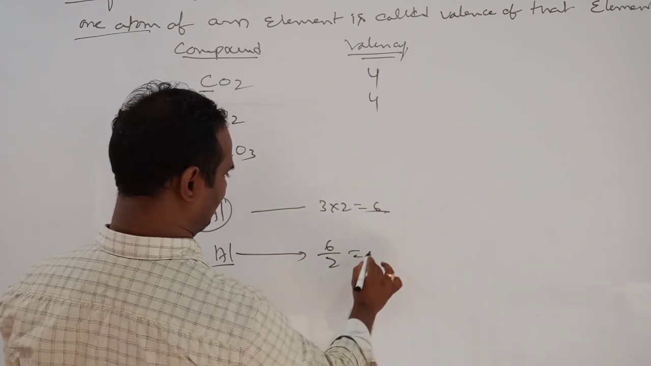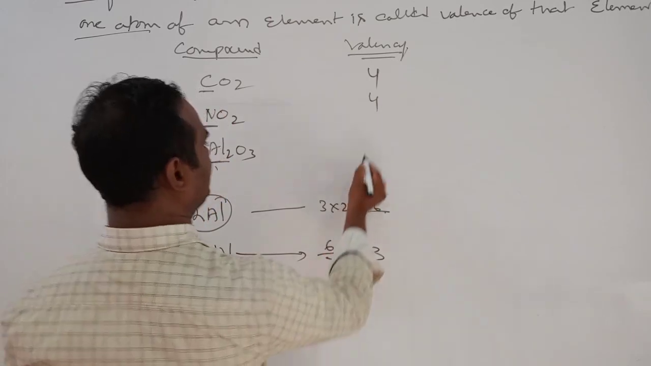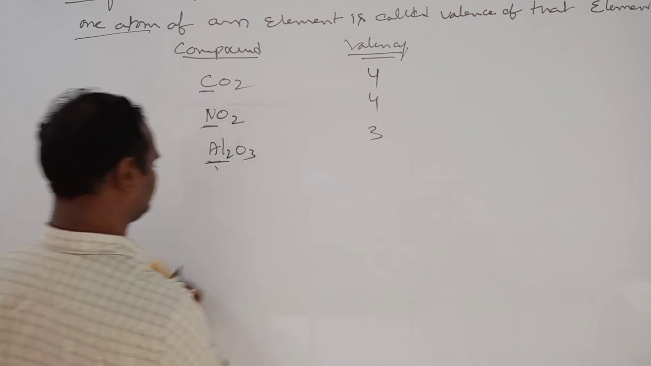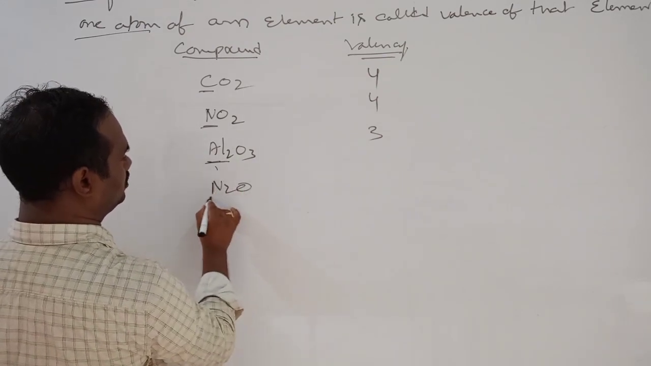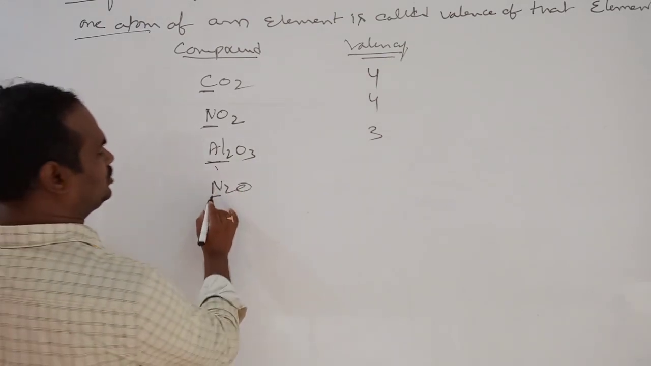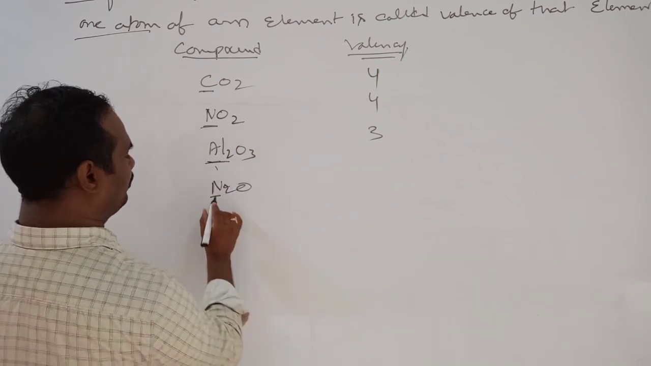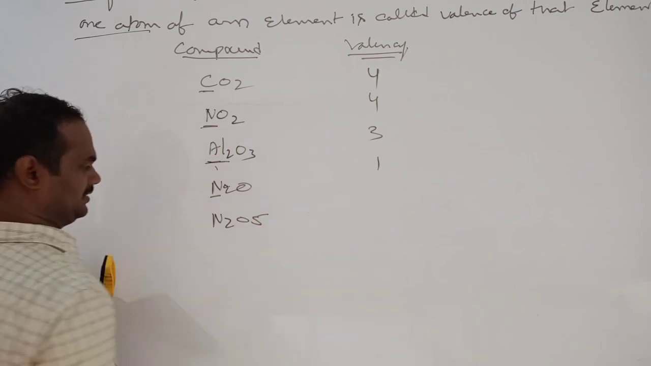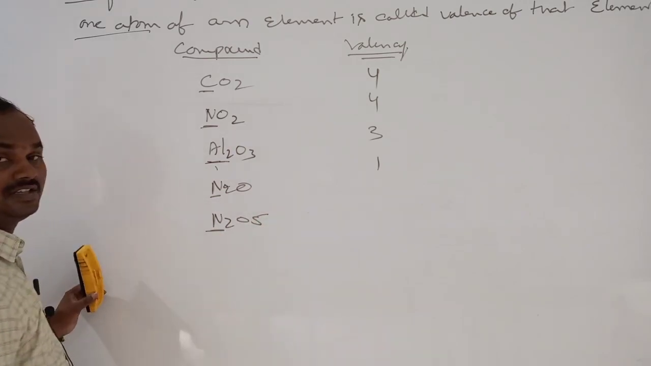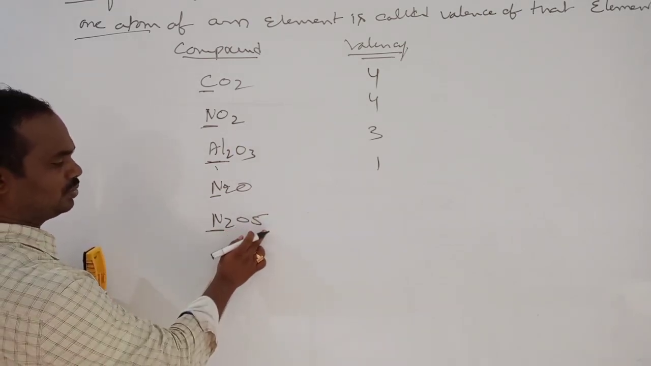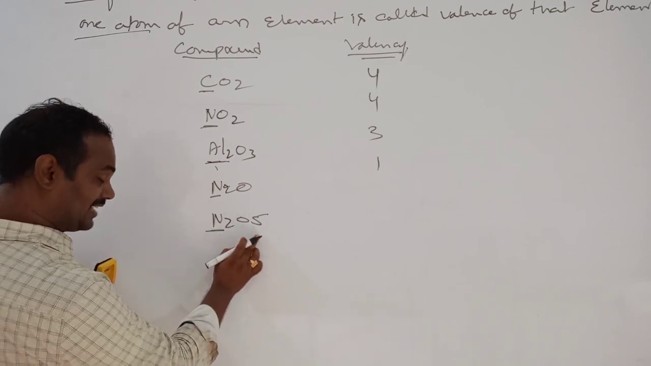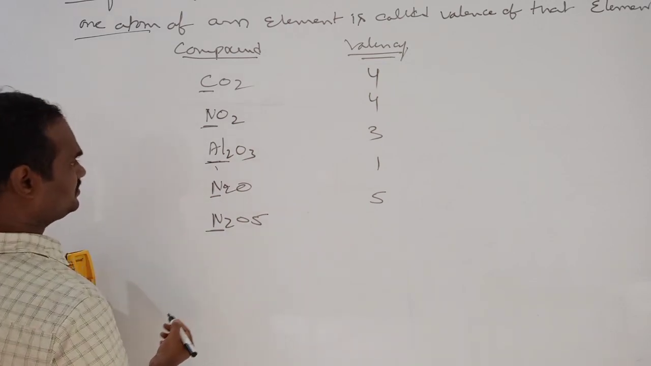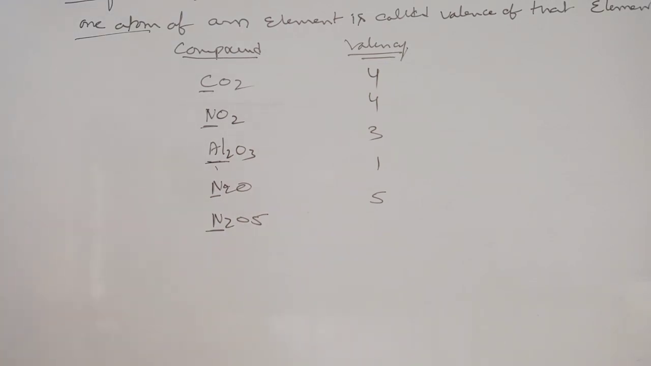6 by 2, that is equal to 3. So here aluminum valency is 3, sir. In the same way, N2O: here 2 nitrogen together 2. For each nitrogen, what, sir? 1. N2O5: here 2 nitrogen together 5 into 2, 10. For 2 nitrogen 10. For 1 nitrogen it becomes 5. Is it clear? This is the valency